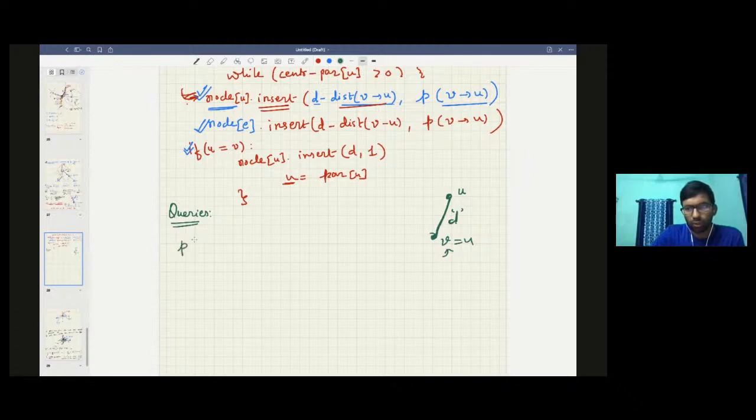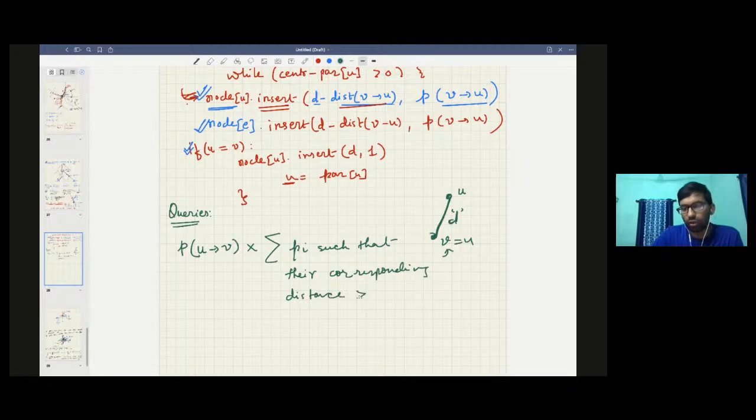The probability of moving from u to v multiplied by the sum of probabilities pi such that their corresponding distance is greater than or equal to dist of u to v.